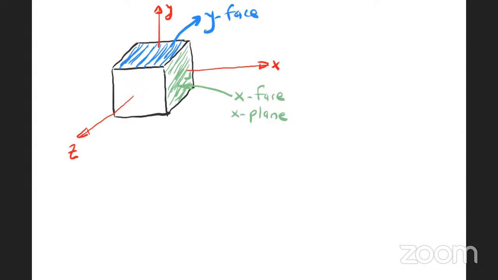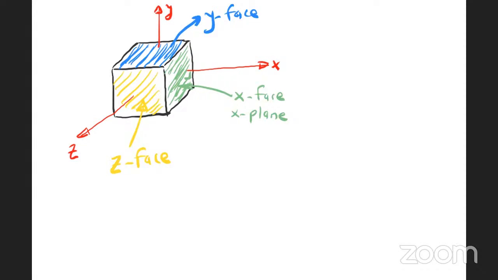Now again, another one, here I am hatching with yellow color. The area, face, or plane which is perpendicular to the z-axis is called the z-face, or z-plane. This is how we can define faces or planes.